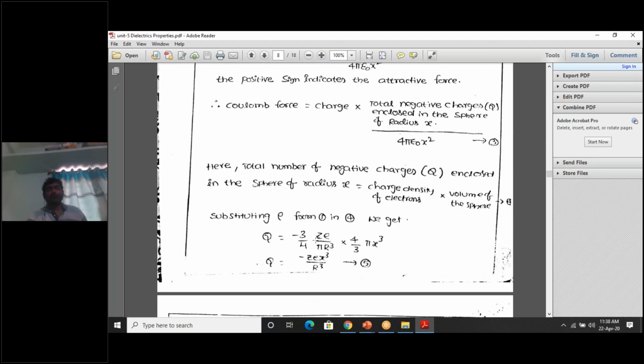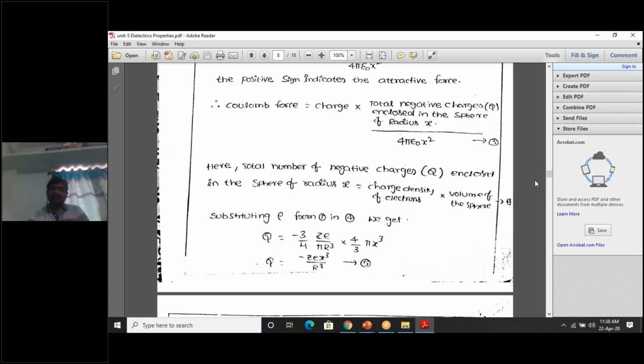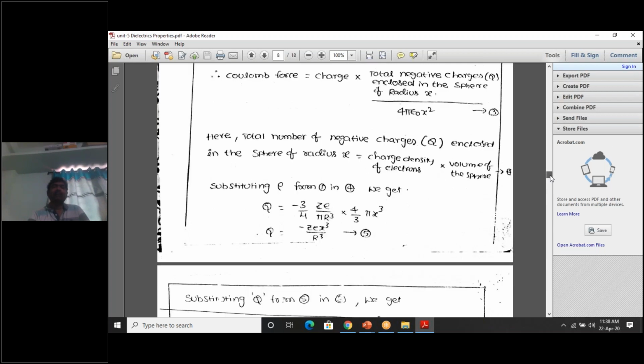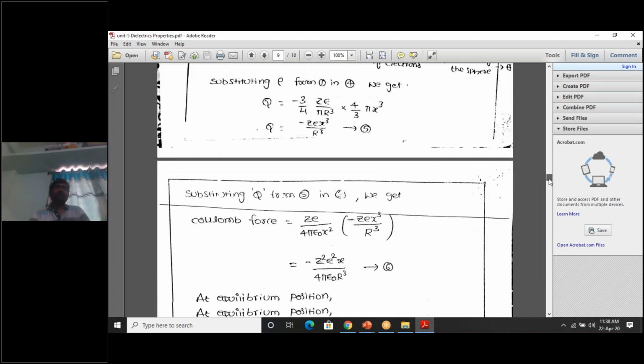So Q is equal to rho into V, the volume of the sphere, 4/3 pi x cube. Here 4 and 4 cancel out, 3 and 3 cancel out, pi cancels out. So we get minus ZE x cube by r cube. This is the charge present inside the smaller sphere.